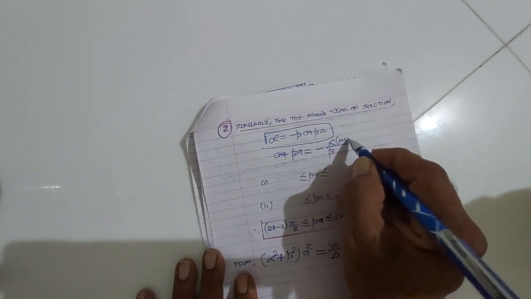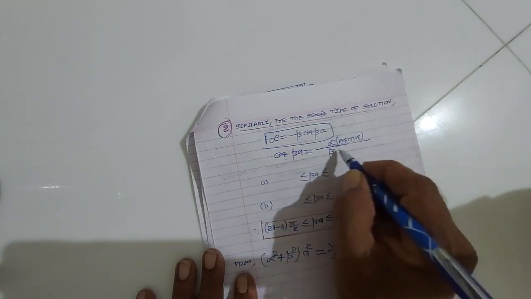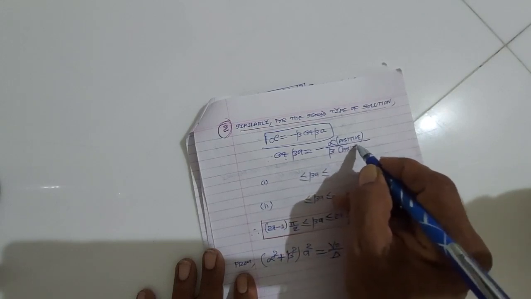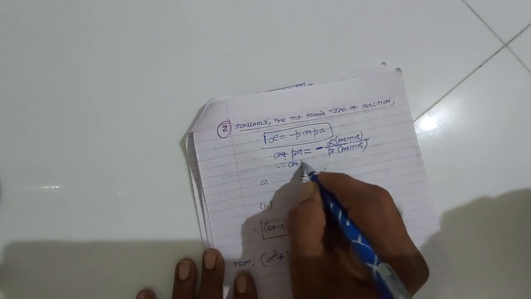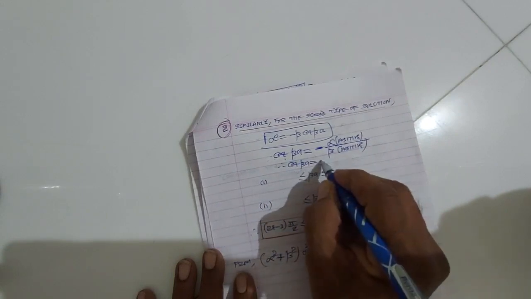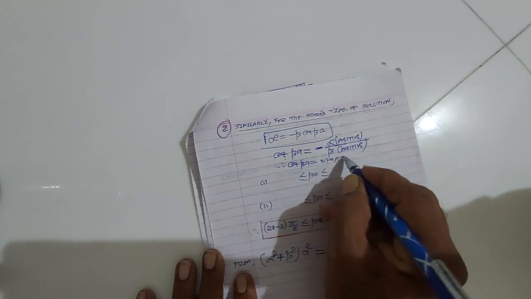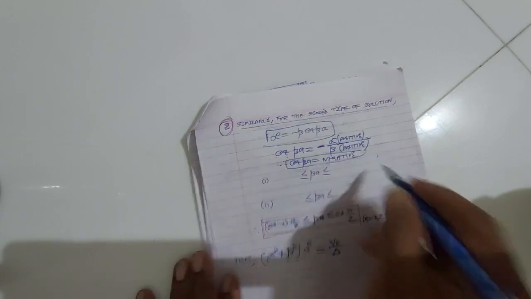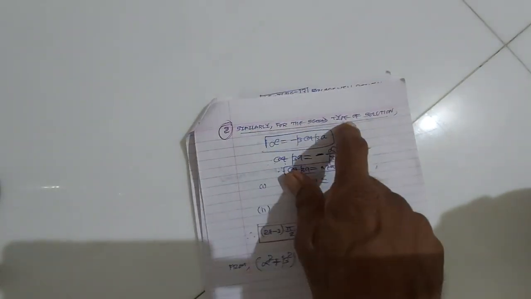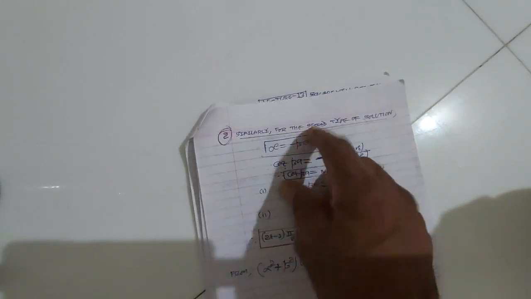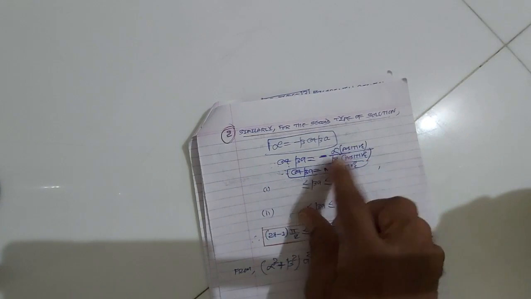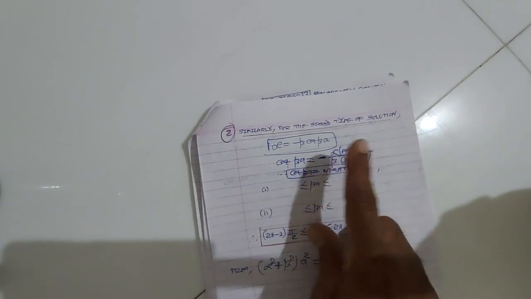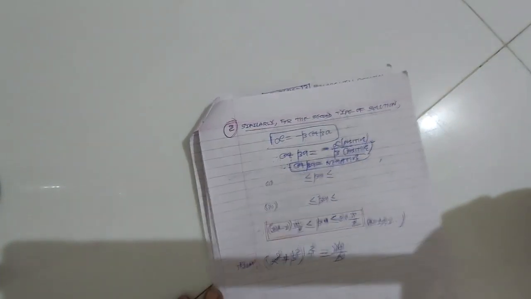Alpha is positive, beta is positive, but there is a minus sign in front, therefore cot beta must be negative.